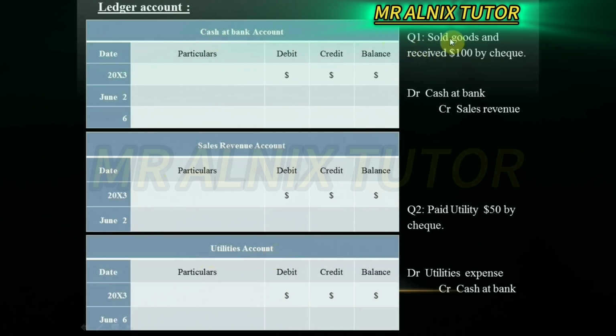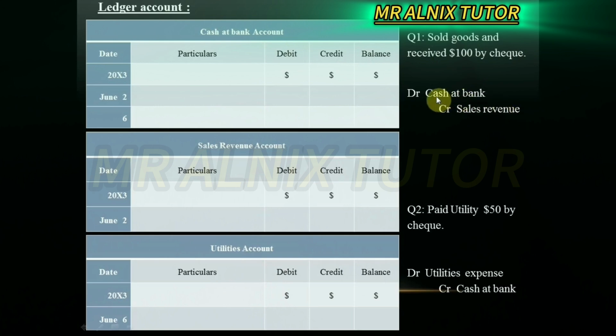Alright. Now question number 1. Sold goods and receive 100 by check. Alright. How do we fill in the blanks? Now sold goods, we know that it's linked to your sales revenue account, and check is linked to your cash and bank account. Alright. Now the double entry is debit cash and bank, credit the sales revenue.